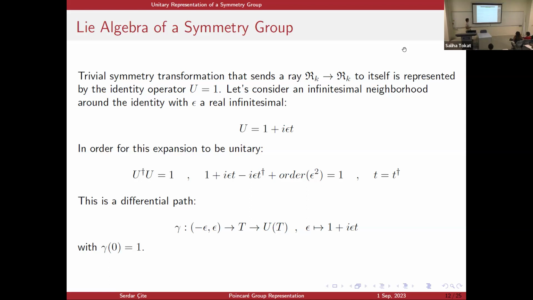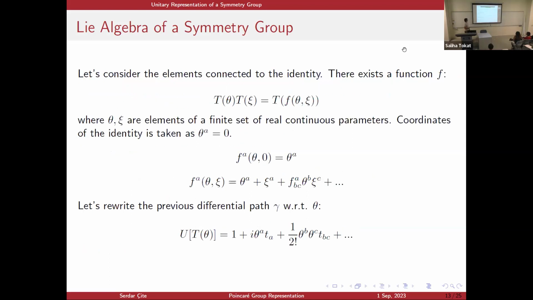To be more rigorous, this expansion is just a differentiable path on the differentiable manifold structure, which crosses the identity when epsilon equals 0. And since I'm in an infinitesimal neighborhood of the identity, I may write a continuous function between elements of the symmetry group. There is a function f such that it respects this group multiplication law. And since the product of any element with the identity is equal to itself, this function should satisfy this property. And I take the coordinates of the identity as 0. This theta is just a set of continuous parameters.